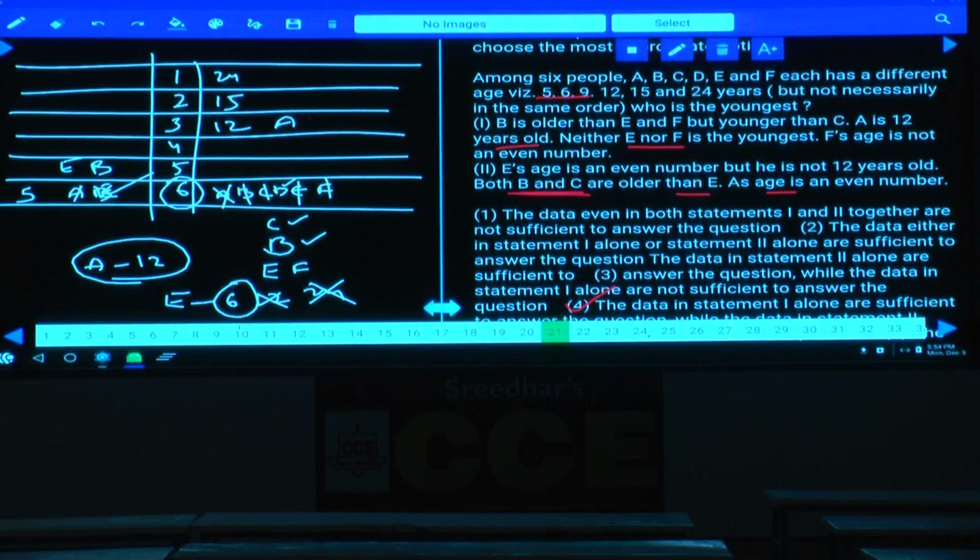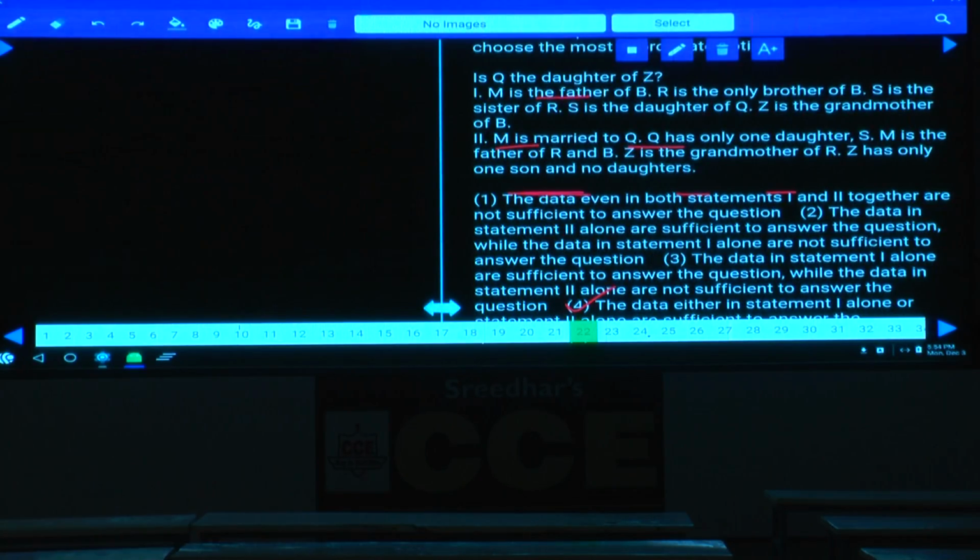Then 22nd. Now in this question number 22, what is the answer here? Is Q the daughter of Z? Now the question is about what? Is Q the daughter of Z? Tell me whether Q is the daughter of Z or not.